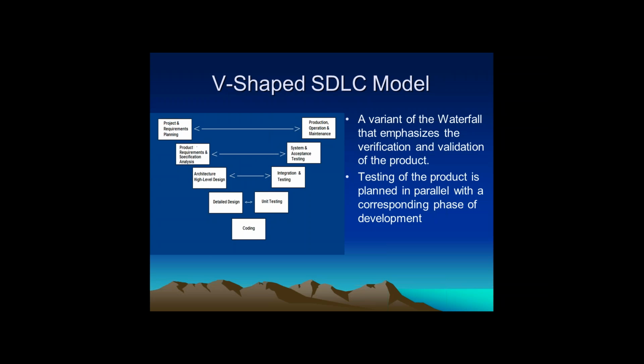But by seeing the arrows, do not assume that these are parallel activities. They are not parallel activities, so it is also a sequential process, but whatever number of phases you have, the same number of testing activities will be there in the V-shaped model. So the model indirectly specifies that there will be equal testing activities for each and every development phase.